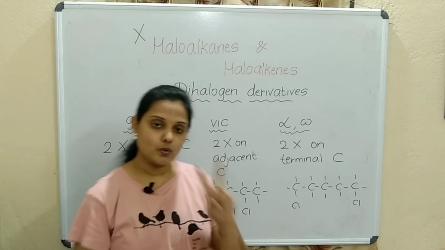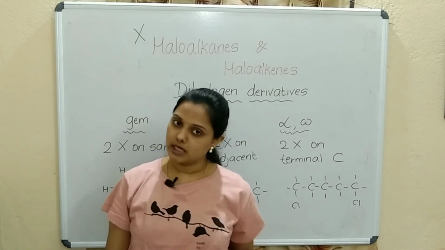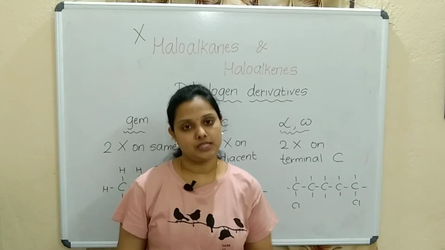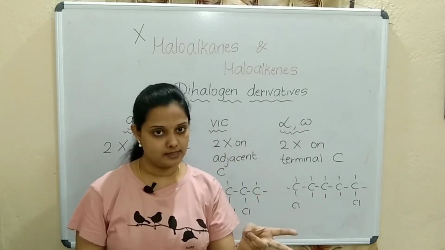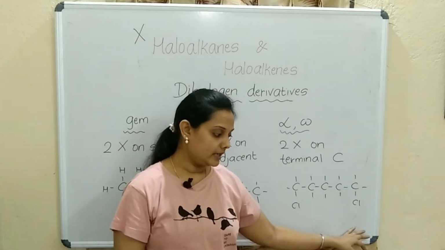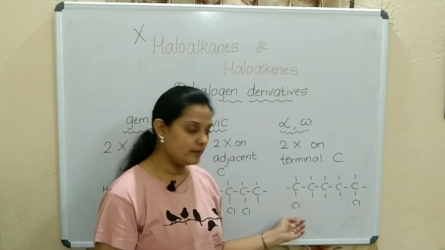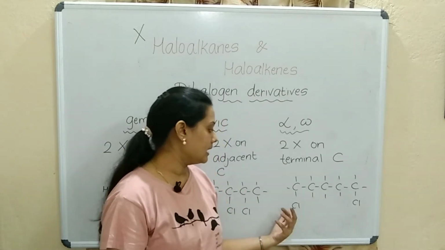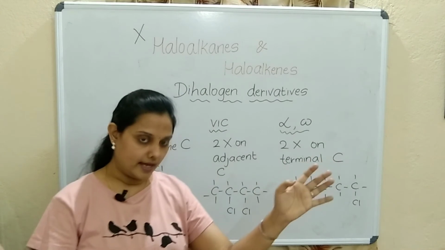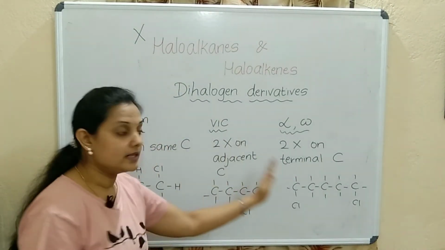Correct? You can see two halogens I have taken. Both are the same halogens and they are present on the terminal positions. So, one will be alpha, one will be omega. The position you can write either way, this can be alpha, this can be omega, or the other way round, up to you. But terminal, the last carbon. So, hope you understood this.